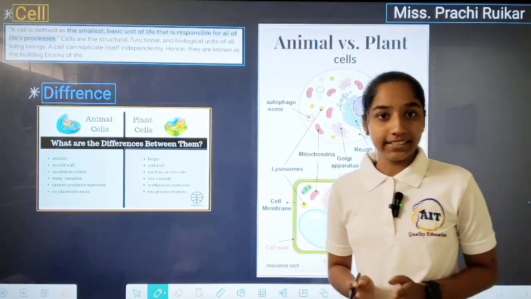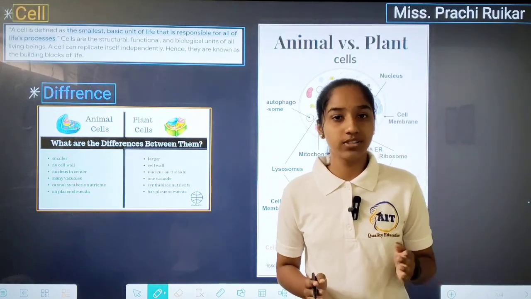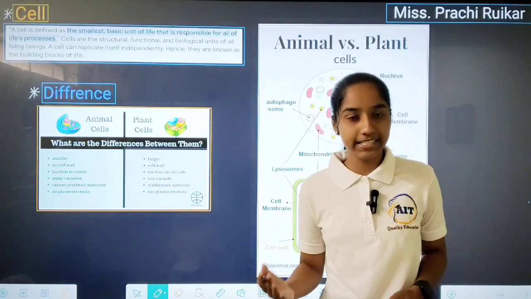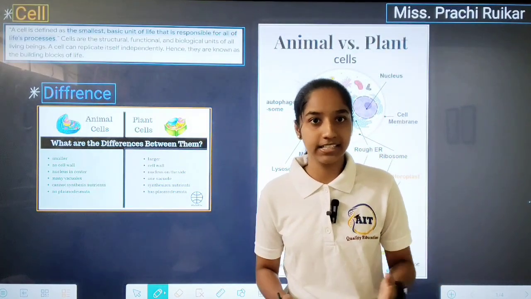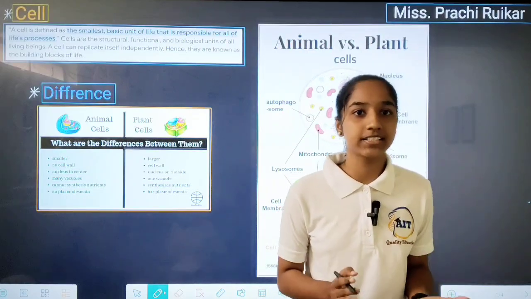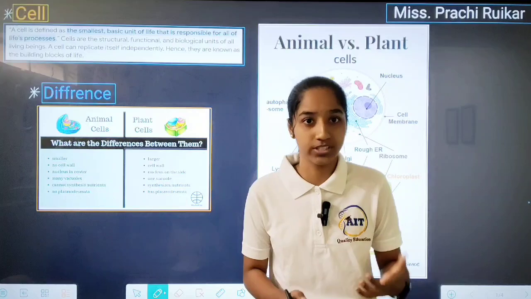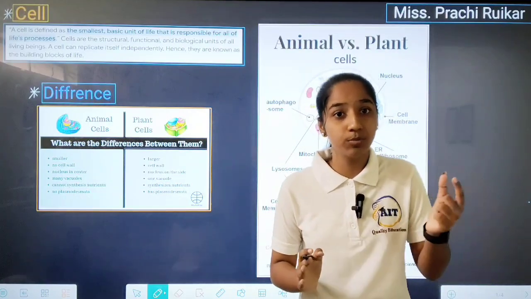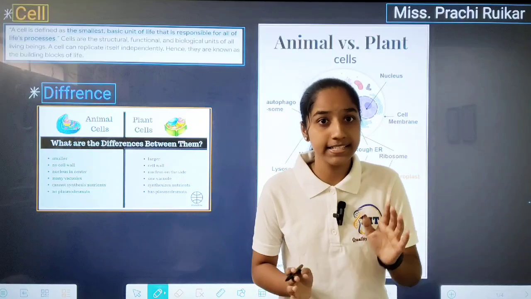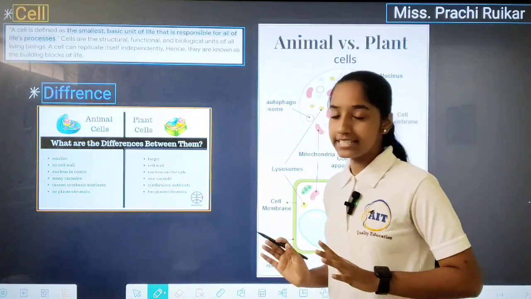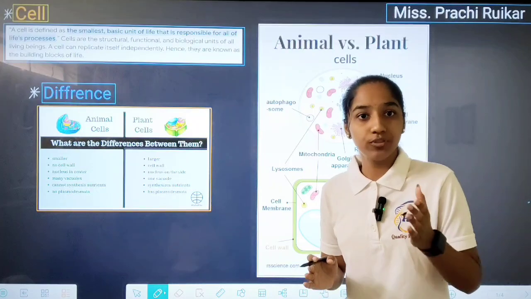So we know that our body is made up of various organ systems like digestive, respiratory, skeletal, muscular, excretory, etc. All the organ systems are composed of organs, and organs are made up of tissues, and tissues are made up of small components known as cells. That's why we can clearly say that the cell is the smallest component of a living organism.